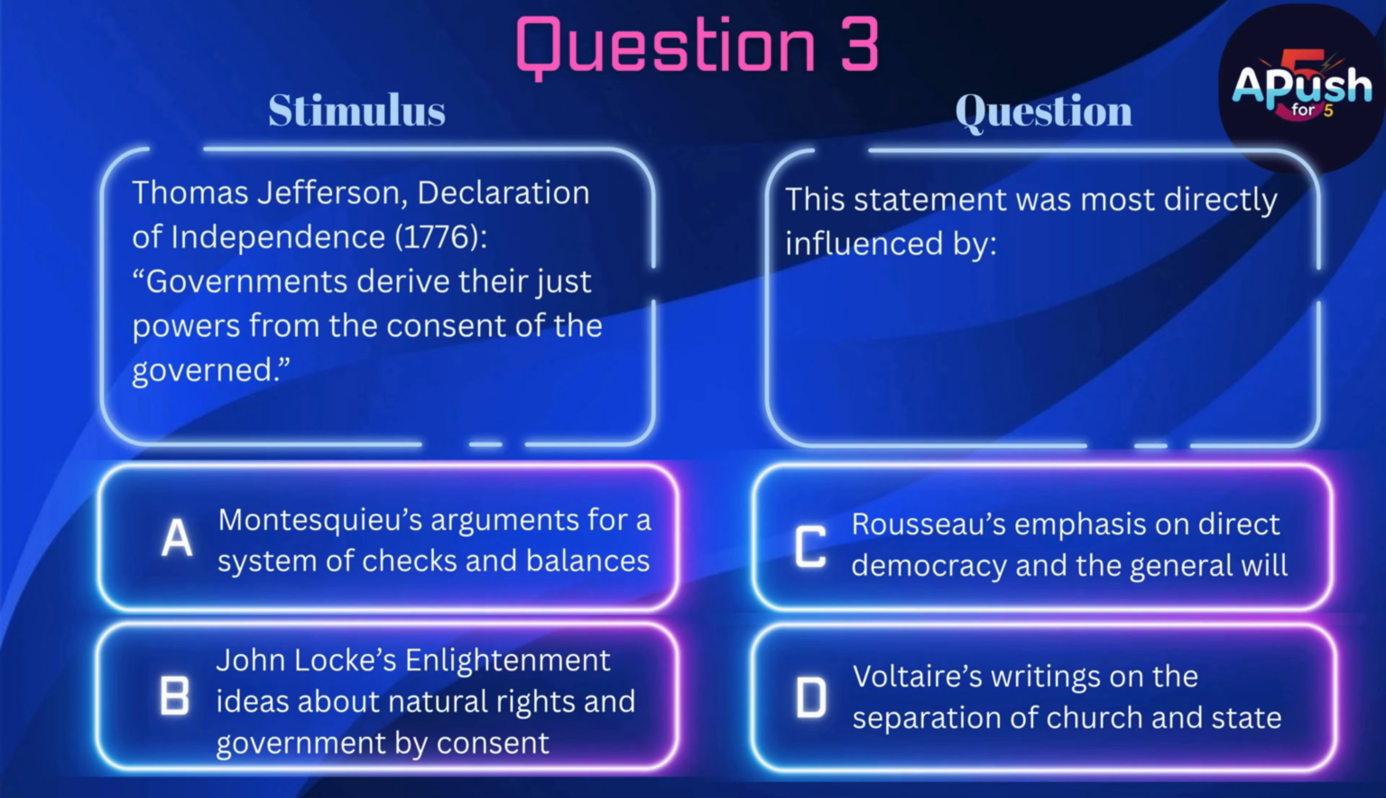B. John Locke's Enlightenment ideas about natural rights and government by consent. C. Rousseau's emphasis on direct democracy and the general will. D. Voltaire's writings on the separation of church and state.